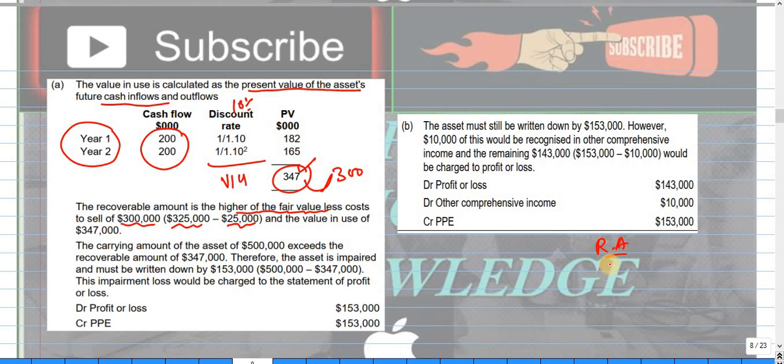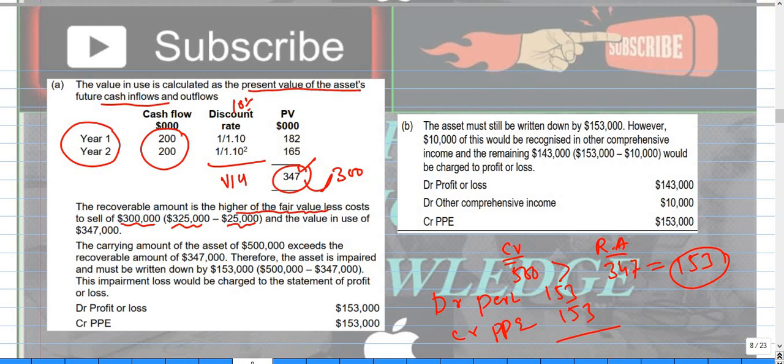Now the value in use is the higher amount. So this will be our recoverable amount, 3247, and our carrying amount, which is K1, is 500. So this carrying amount is greater than the recoverable amount, so there is an impairment of 153. This is the impairment loss, and we will book this: debit profit and loss with 153 and credit our PPE by 153. This is the answer to part 1.